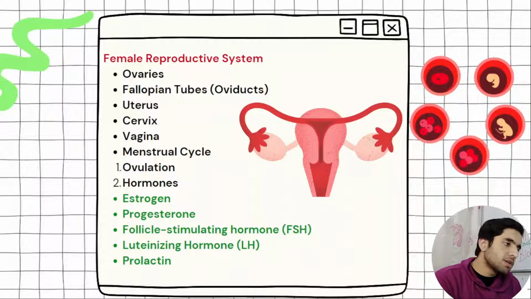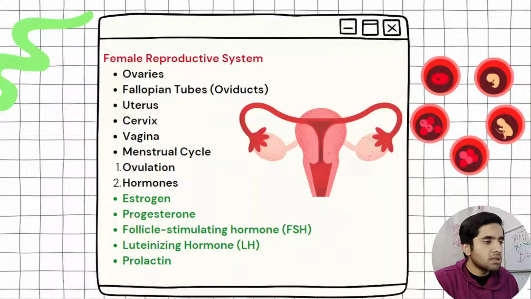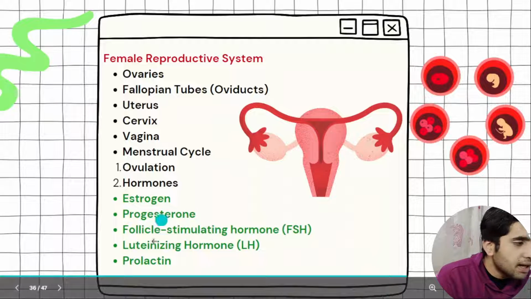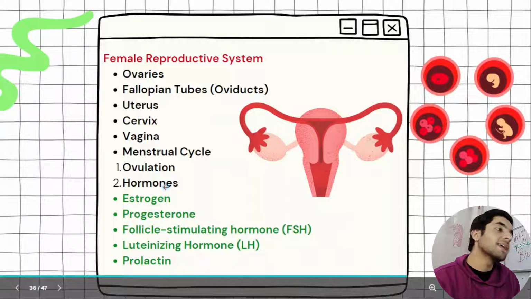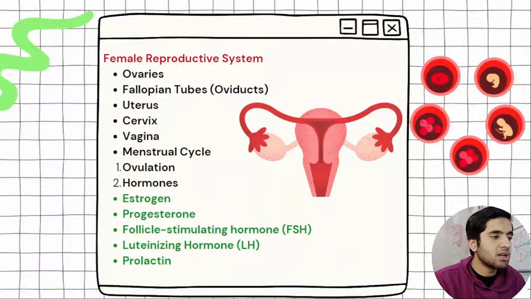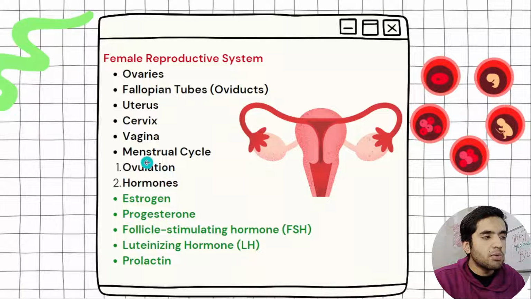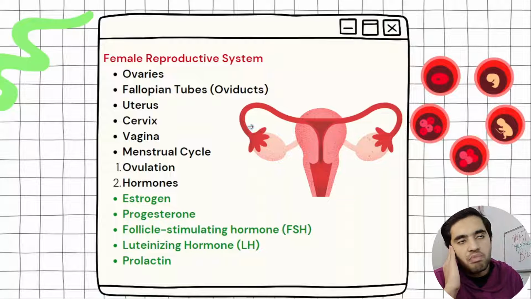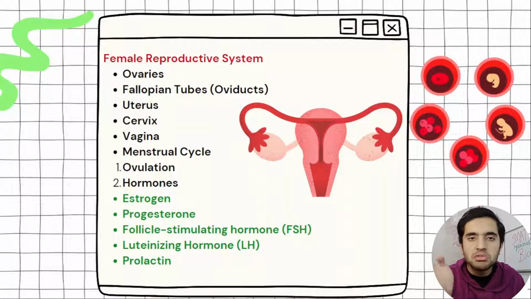Then we have the cervix, then vagina, then the menstrual cycle. The menstrual cycle is the most important. That's why I have made notes on hormones. One question the examiner can ask is from the menstrual cycle. There are two things you need to know about: ovulation and hormones. And one more thing, oogenesis. You have to know how oogenesis occurs in the female reproductive system. Oogenesis, all the stuff. Primary oocytes, secondary oocytes.